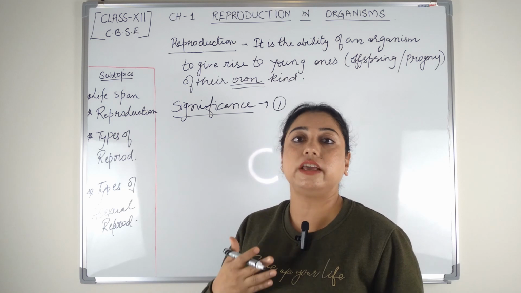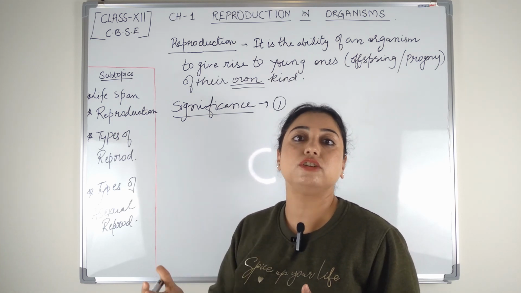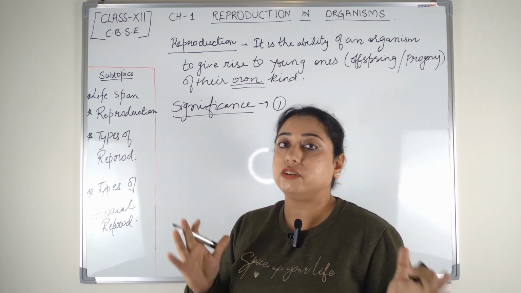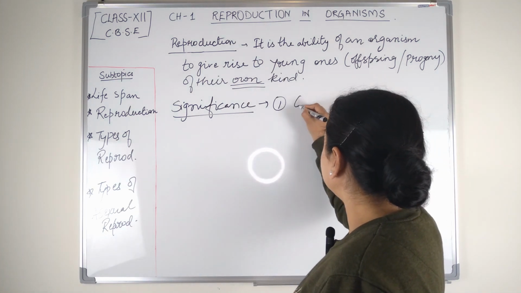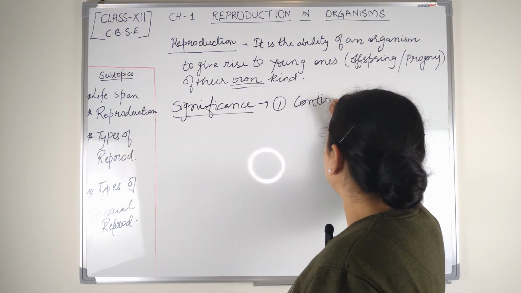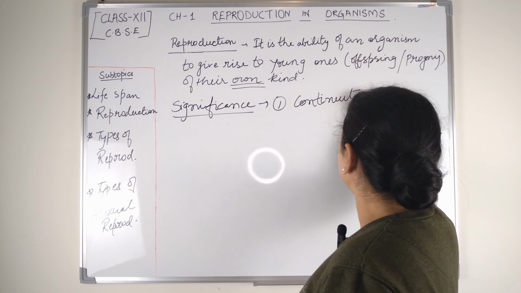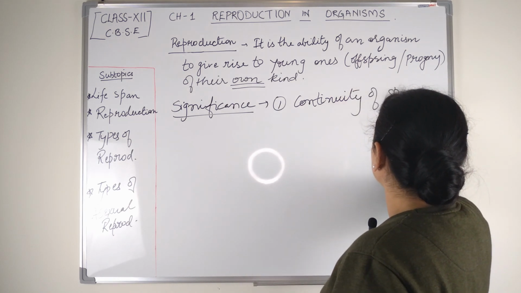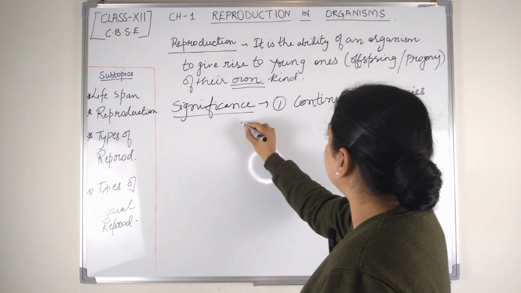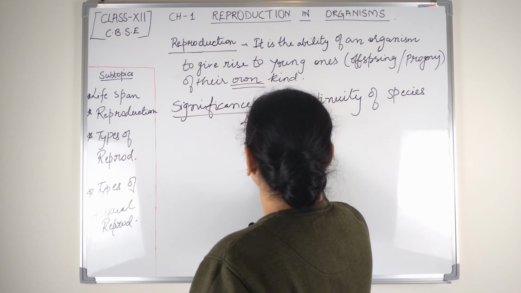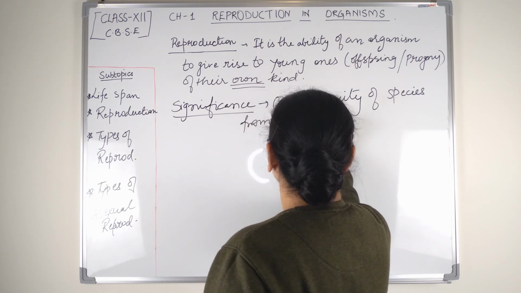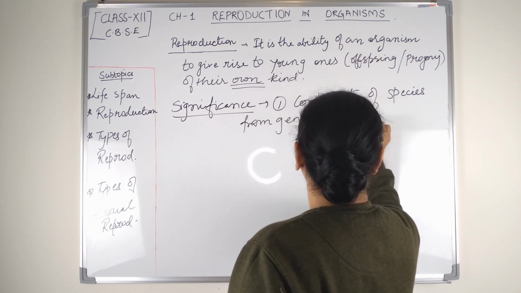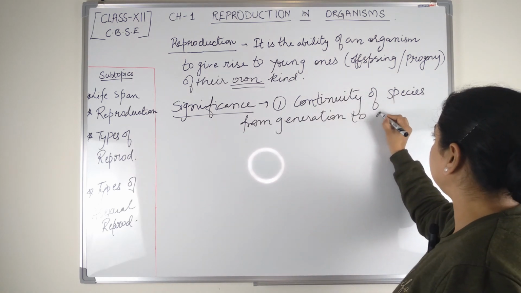Reproduction helps in the continuity of species of every organism generation after generation. So that is the first importance. It helps in the continuity of species from generation to generation.